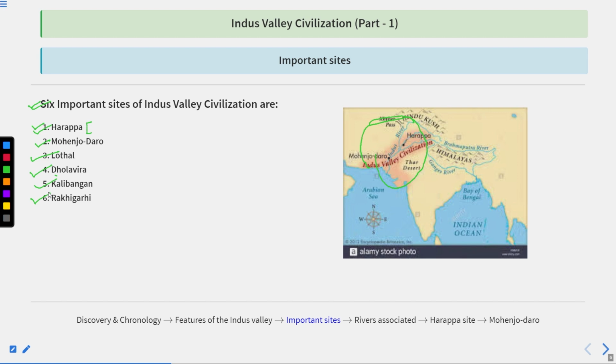Clear? So these are the important sites associated with the Indus Valley civilization. Although some other sites are Banawali and Chanhudaro, these 6 sites are very important. So Harappa, Mohenjo-daro, Lothal, Dholavira, Kalibangan, and Rakhigarhi are the major sites of the Indus Valley civilization.